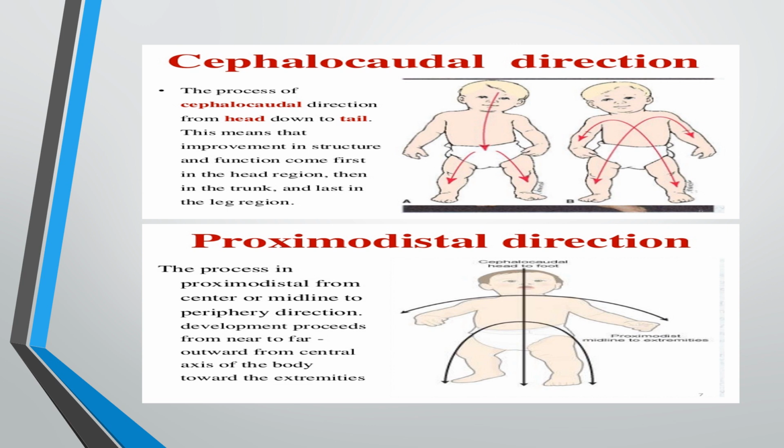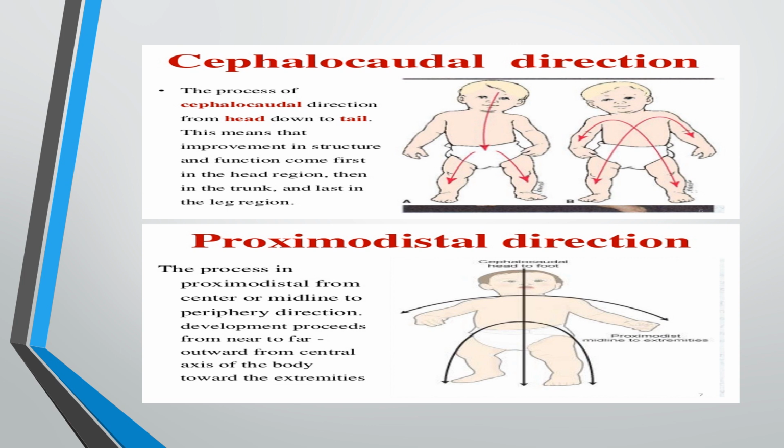Through this slide, you can better understand both these sequences, cephalocaudal and proximodistal. So in the first picture, cephalocaudal direction means the process starts from the head region down to tail. This means the improvement in structure and function comes first in the head region, then in the trunk and last in the leg region. And second one is proximodistal direction.